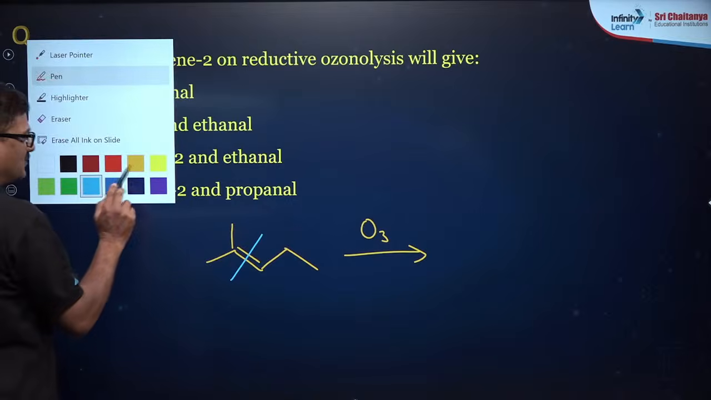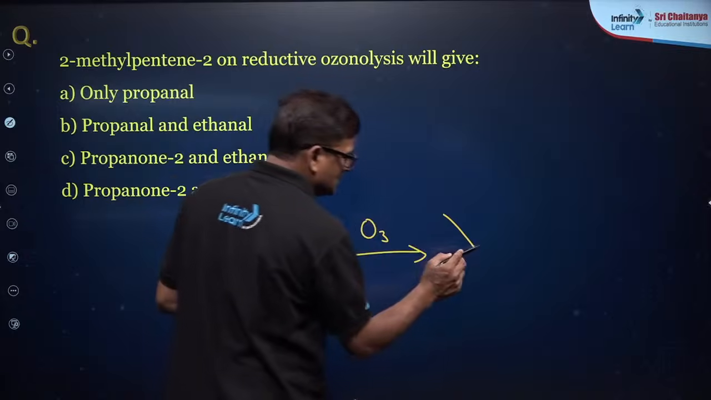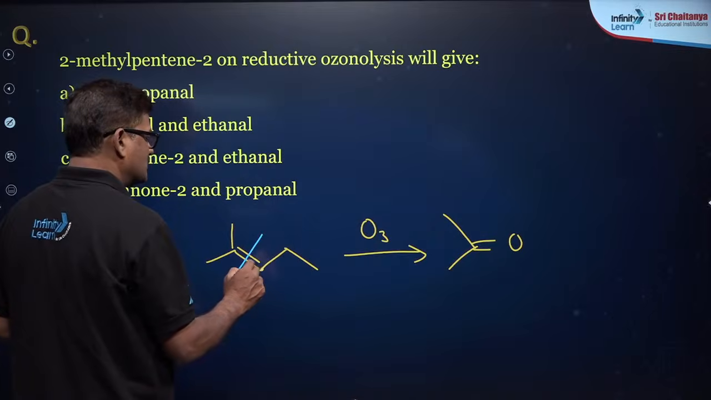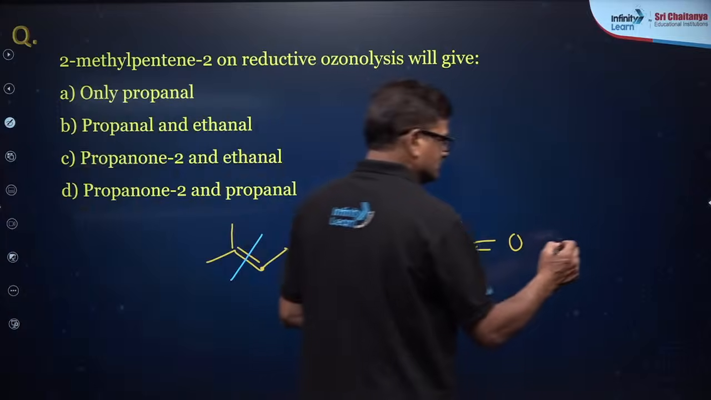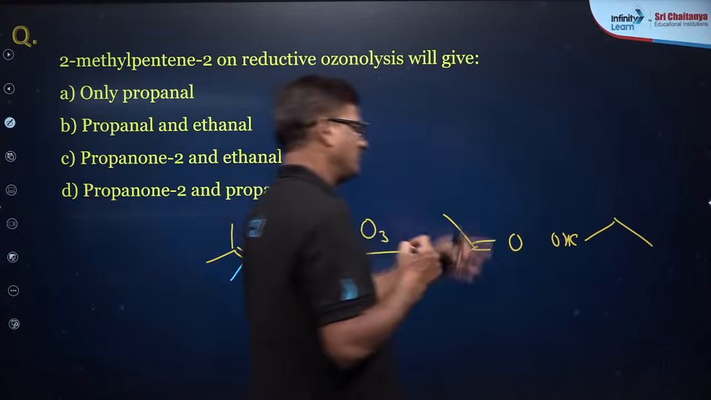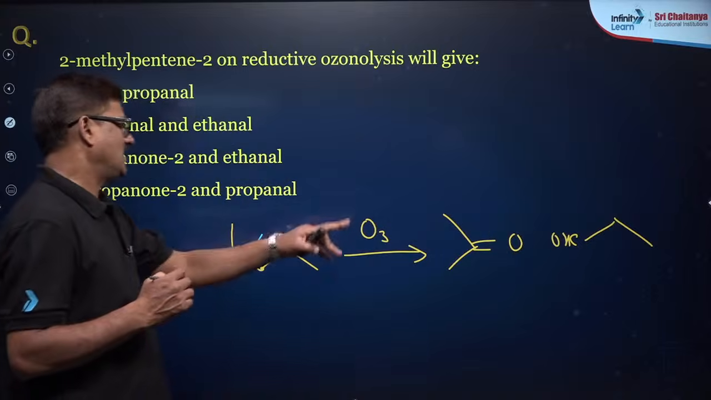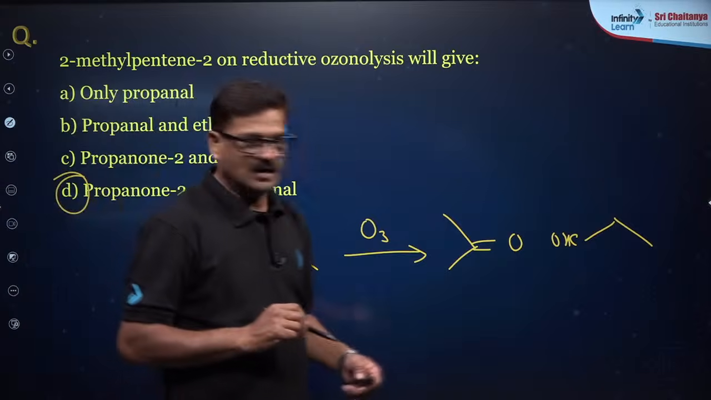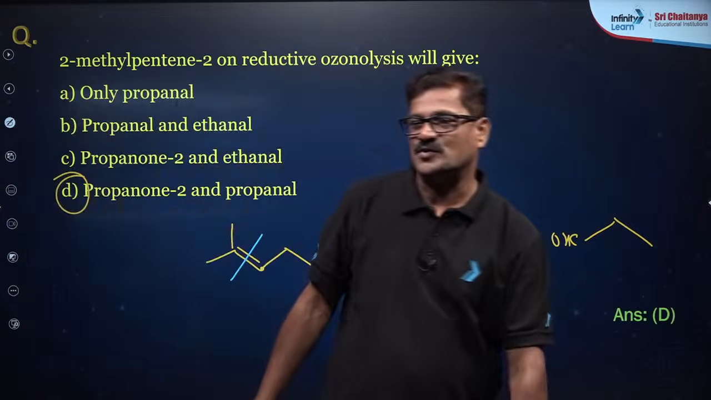When I break it here, I am going to get a double bond to O, and it is going to be CHO, propanal and acetone, propanone and propanal. So my answer for this question is going to be D.